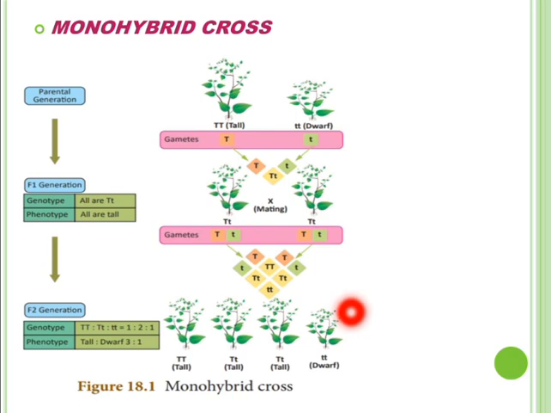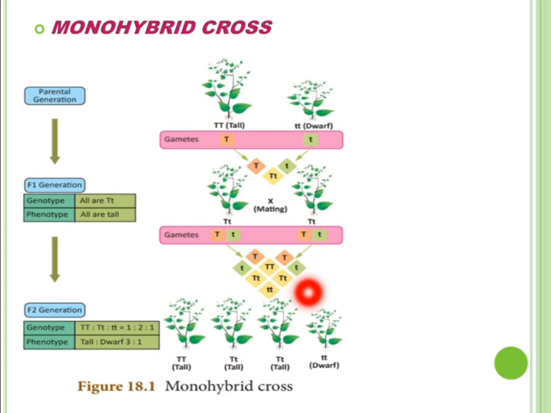Then he found genotypically that 25% were pure tall with the genotype capital T capital T, 50% of pea plants were hybrid tall with the genotype capital T small t, and 25% of plants were pure dwarf with the genotype small t small t.